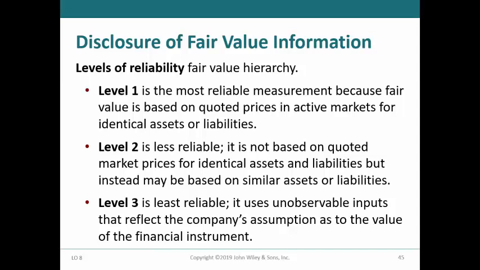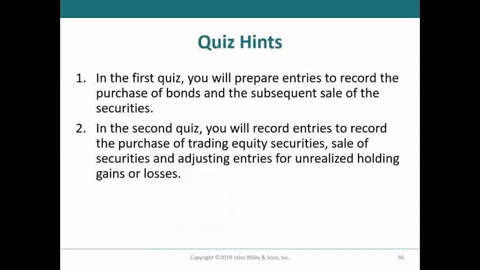Level 3 is the least reliable. This level is used when there is no identical or similar assets sold in the market. These values are based then on unobservable inputs that cannot be verified and reflect assumptions that the company makes as to the value of the financial instrument. Level 3 is often used to value derivatives such as interest rate swaps where there are no active markets.